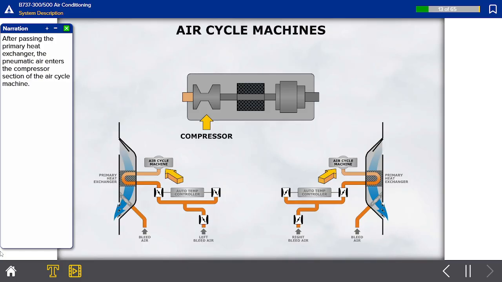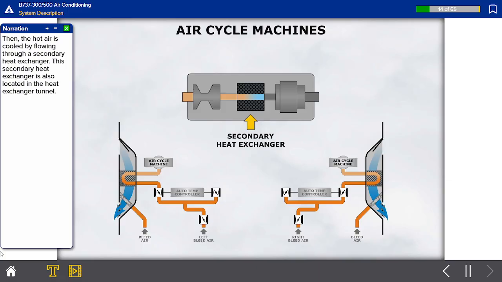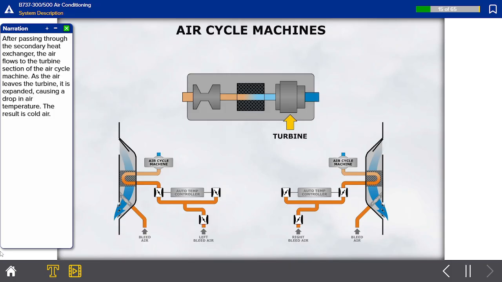After passing the primary heat exchanger, the pneumatic air enters the compressor section of the air cycle machine. Then, the hot air is cooled by flowing through a secondary heat exchanger. The secondary heat exchanger is also located in the heat exchanger tunnel. After passing through the secondary heat exchanger, the air flows to the turbine section of the air cycle machine. As the air leaves the turbine, it is expanded, causing a drop in air temperature. The result is cold air.